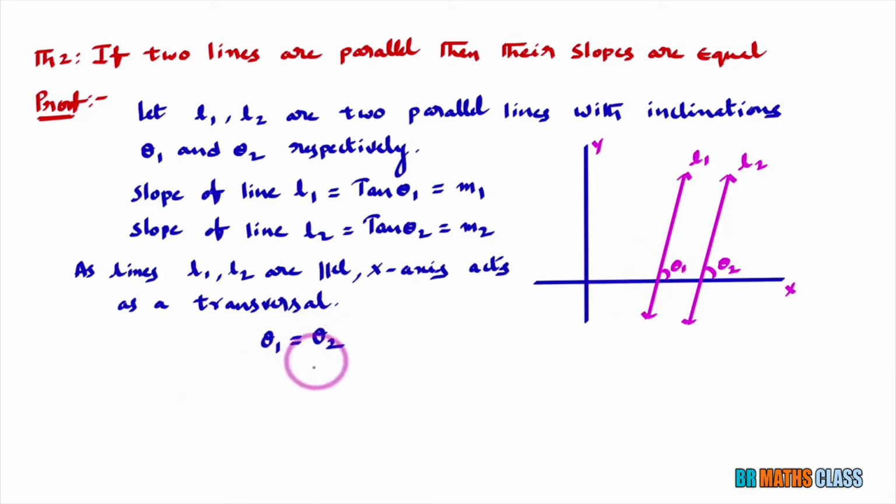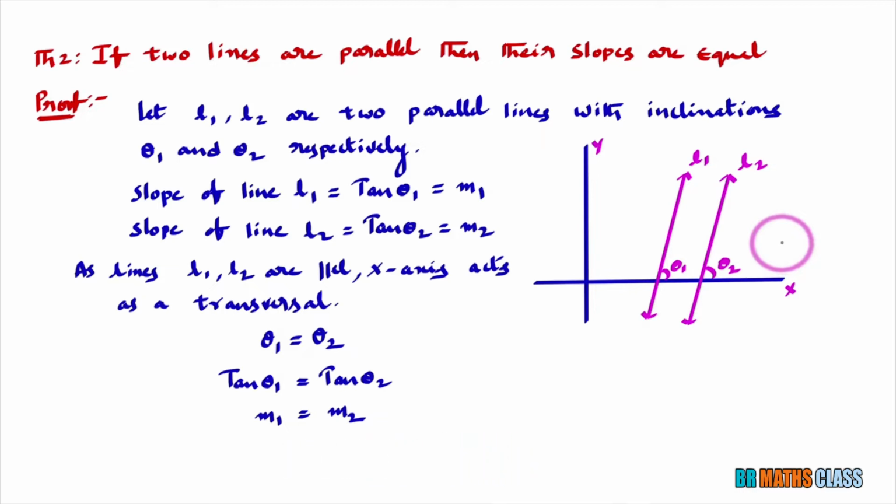I'll apply tan on both sides. What you will get? Tan θ1 equals tan θ2. What is tan θ1? That is the slope of the first line. What is tan θ2? That is the slope of the second line. What happened here? If two lines are parallel, then we got that their slopes are equal, m1 equals m2. So from now onwards, in this chapter straight lines, whenever two lines are parallel, we will consider that their slopes are equal.